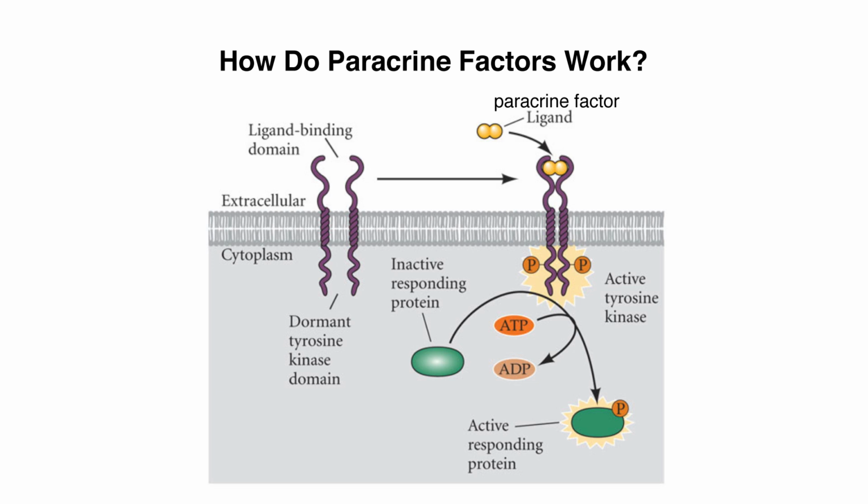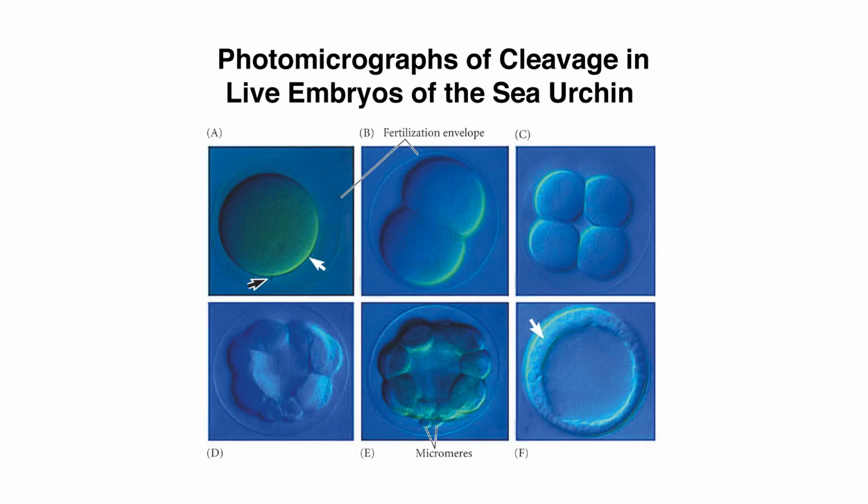We see this combination of transcription factor and paracrine factor going on in the sea urchin embryo. So here we have a sea urchin embryo over here. This is the first 4 divisions of the sea urchin embryo, ending up with a blastula. And what you could see is there's a particular division, the 3rd division, which makes the micromeres. It makes these small cells. The division is such that about 95% of the cytoplasm remains in one cell, and 5% goes into these micromeres.